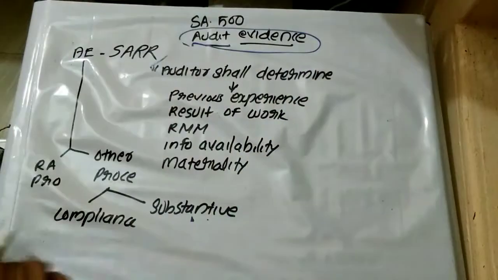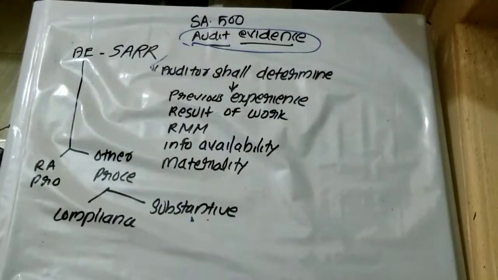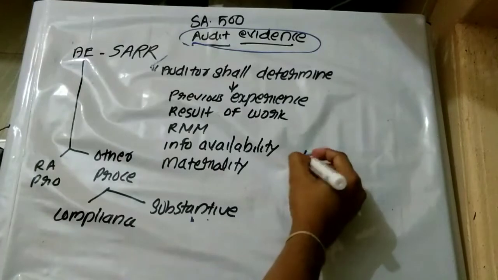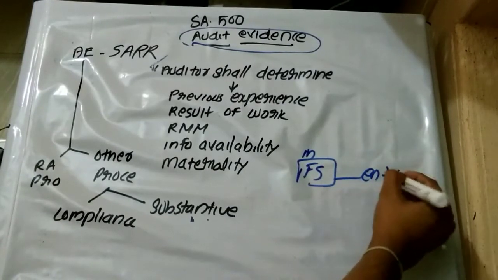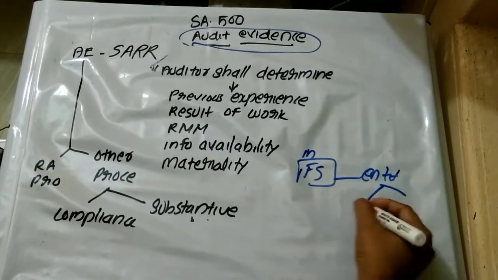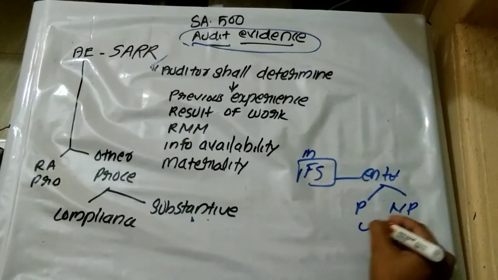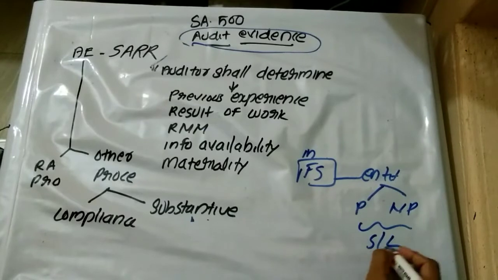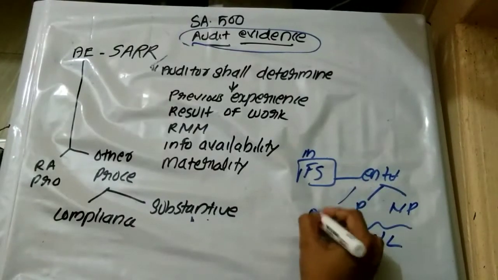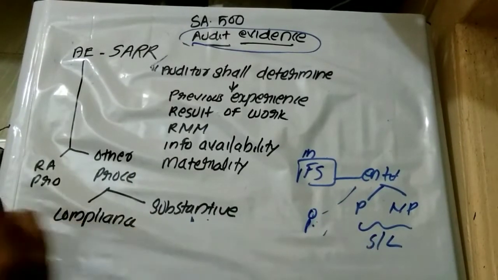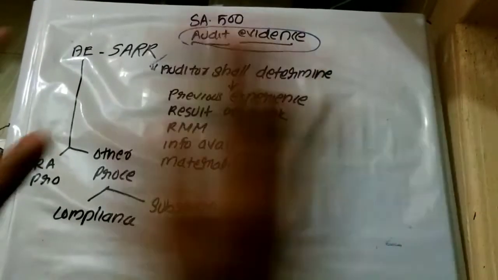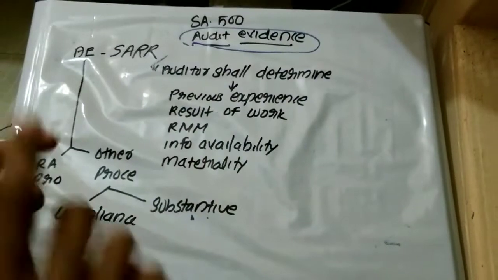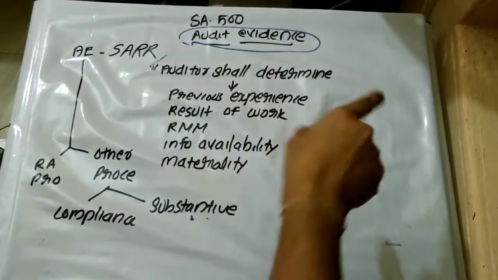SA 500 Audit Evidence. What is the meaning of audit? Audit refers to an independent examination of financial statements of an entity, whether profit-oriented or non-profit-oriented, irrespective of size or legal form, when such examination is conducted to express an opinion.